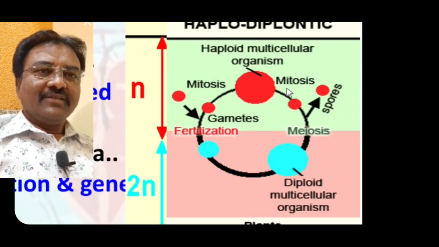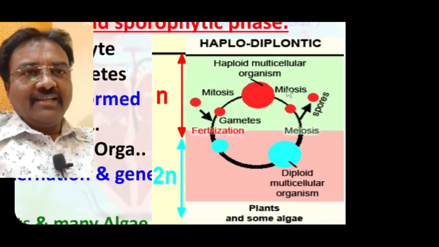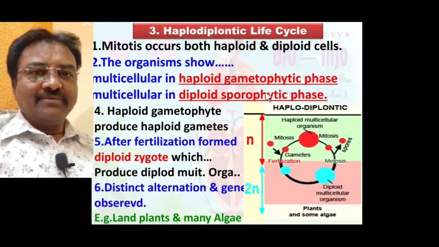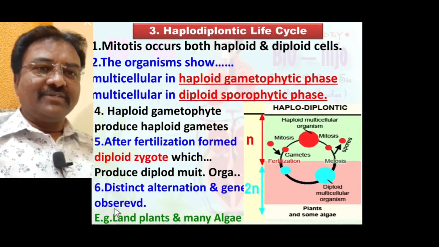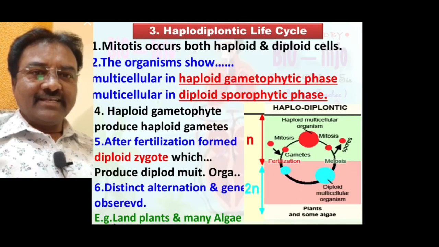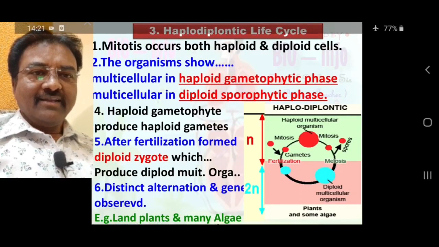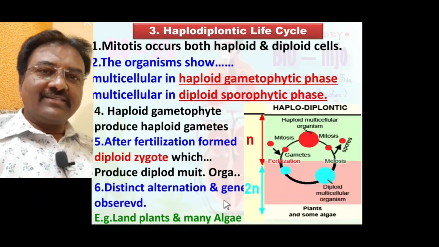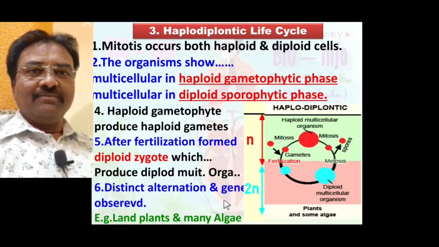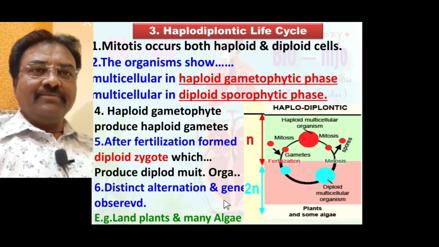So in the haplo-diplontic life cycle, distinct alternation of generations is observed, and the best examples are land plants and many algae. Up to this we discussed all three types of life cycle: diplontic, haplontic, and haplo-diplontic.